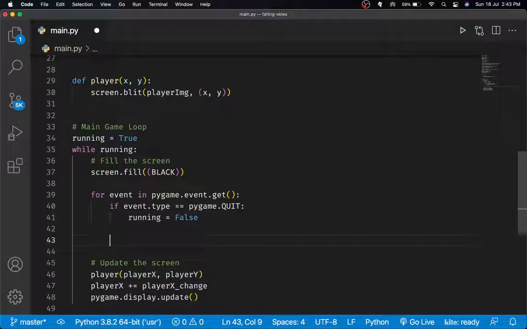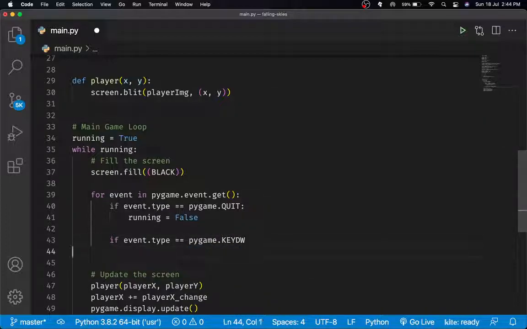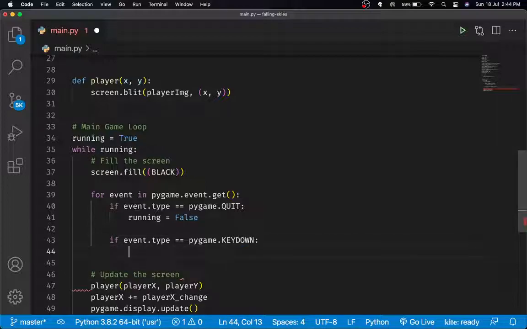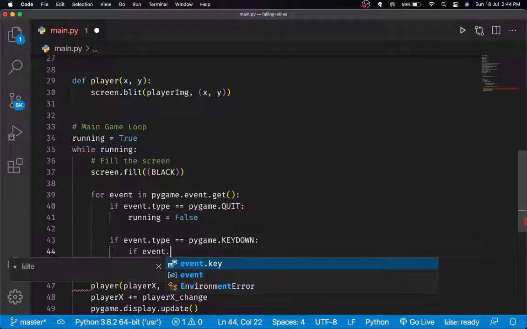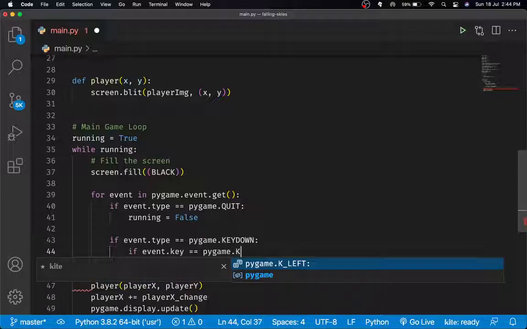So now what we do is we say if event dot type equals pygame dot KEYDOWN, if event dot key equals pygame dot K_RIGHT.